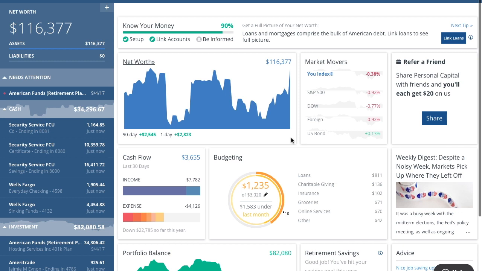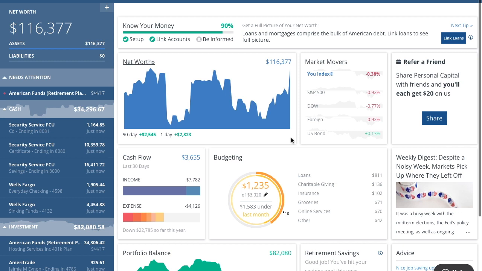Before you invest with them, you have to have $100,000 worth of investments before they manage it. But they have called me, and we've had a few meetings where they've told me how I can get to that mark quicker.